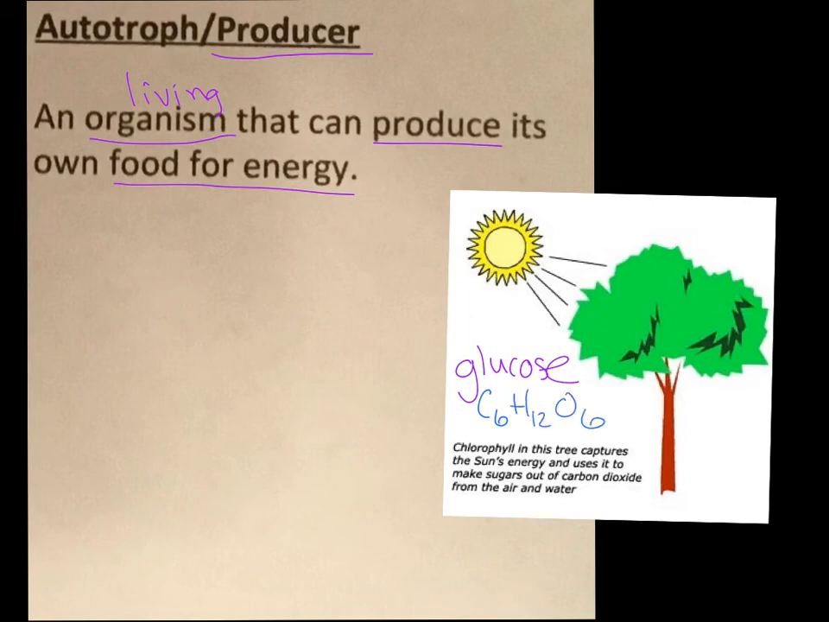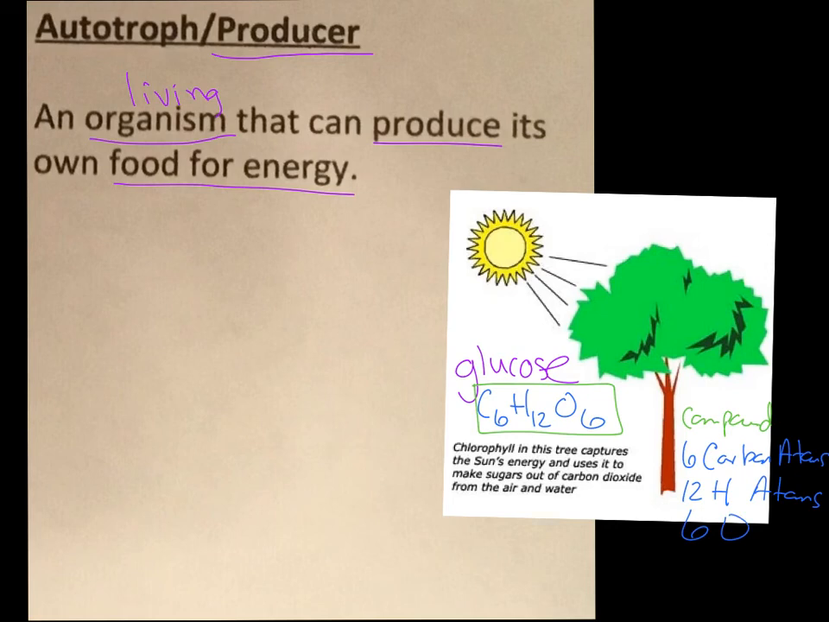C6H12O6. So just a quick review of elements and compounds. Is this an element or a compound? Great job. That's a compound. How many atoms of carbon do you have? Great job. We have 6 carbon atoms. How many atoms of hydrogen? Great job. 12 hydrogen atoms. And finally, how many oxygen? Great job. We have 6 oxygen atoms. All right, so that's just a quick review of something we've already done, elements and compounds. So that's a producer, anything that can produce its own food for energy.